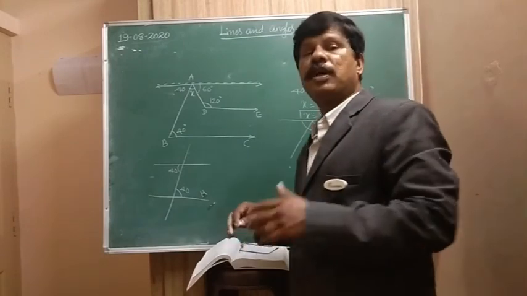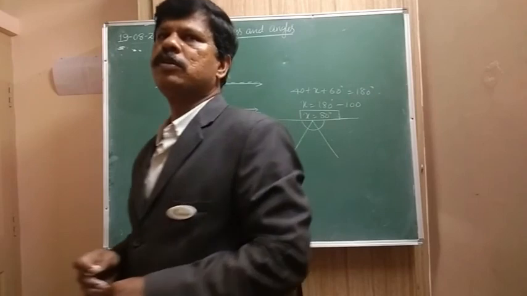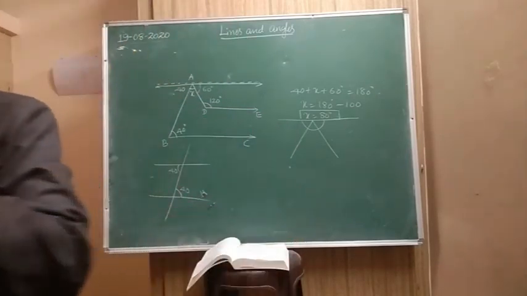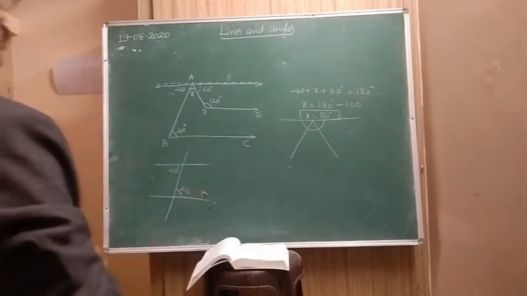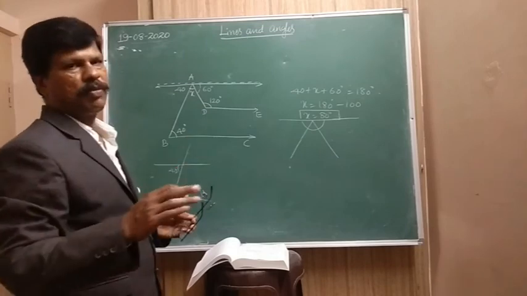So this is what the questions are based on, parallel lines and transversal line. Many more problems are there in your reference books, the Rachana Sagar books we have given. There are so many problems. Try those problems and understand, write them down. The main thing is you have to write the angles properly.